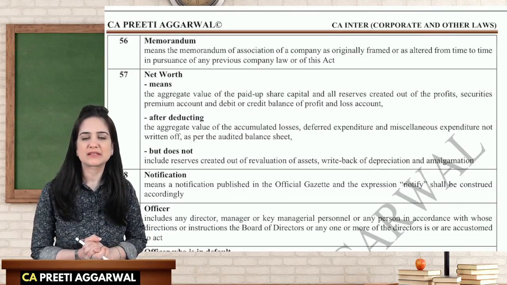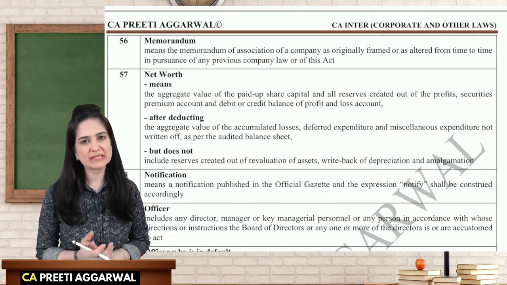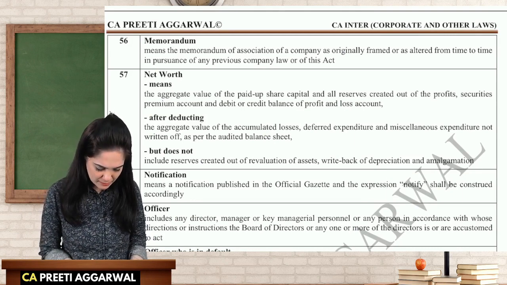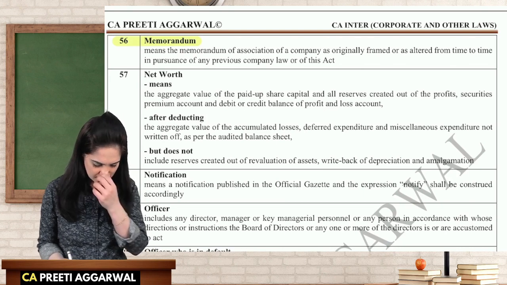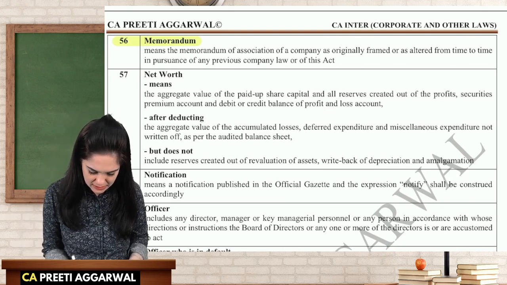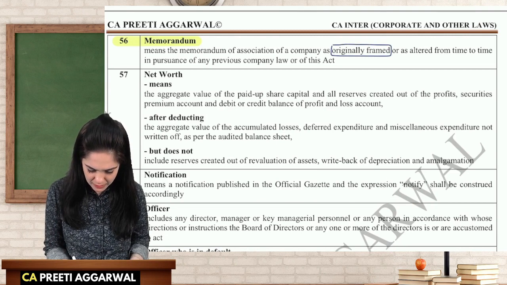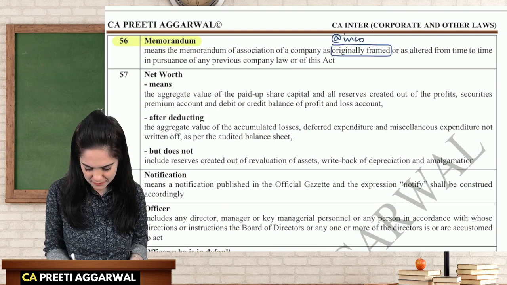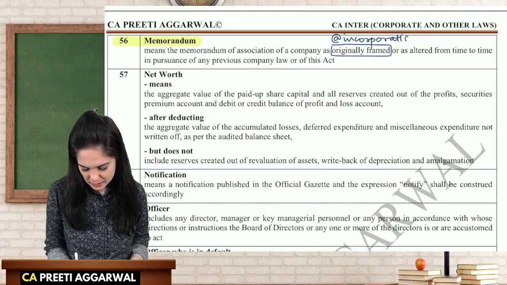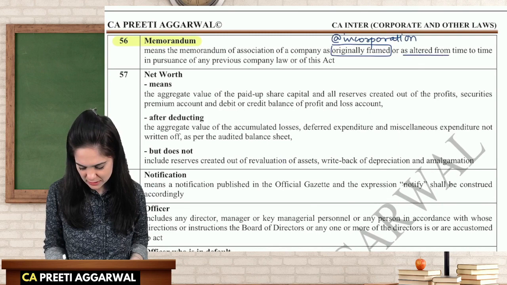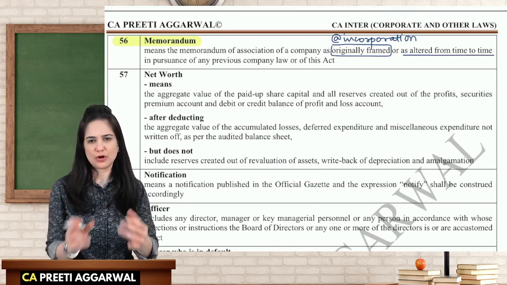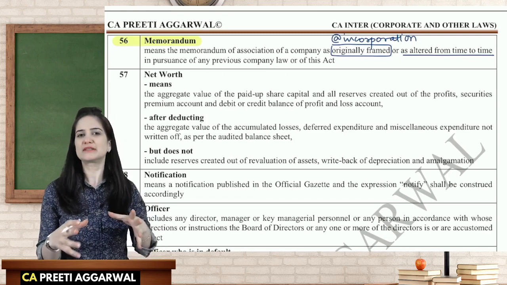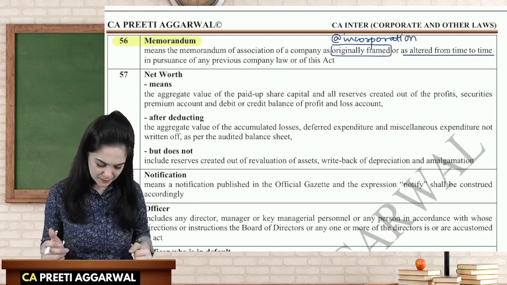Next, let us discuss the concept of memorandum as defined under section 2, clause 56. Memorandum means the memorandum of association of a company as originally framed. It means the one that they had filed at the time of incorporation, as well as altered from time to time. So your original memorandum as well as the one that you had altered from time to time will be considered as the memorandum of the company.